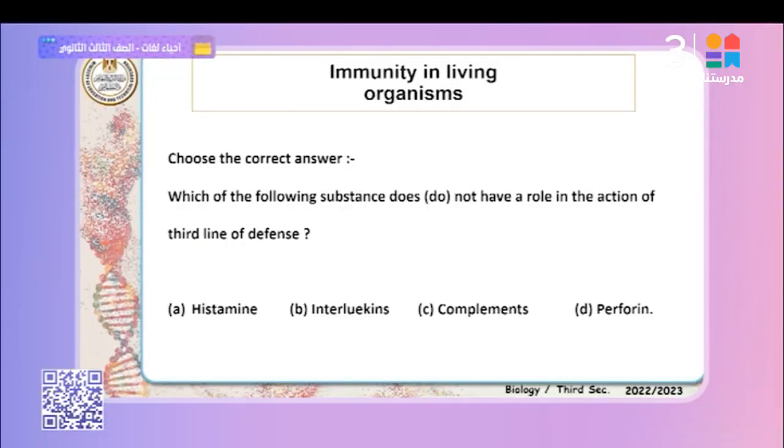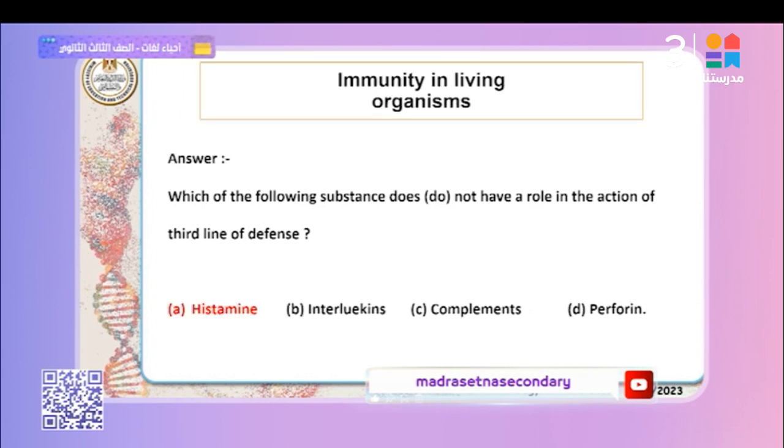Choose the correct answer: which of the following substances does not have a role in the action of the third line of defense? Histamine, interleukin, complements, perforin. Interleukins, complements, and perforin act in the third line of defense, but histamine acts in the second line of defense. So the best answer is A.